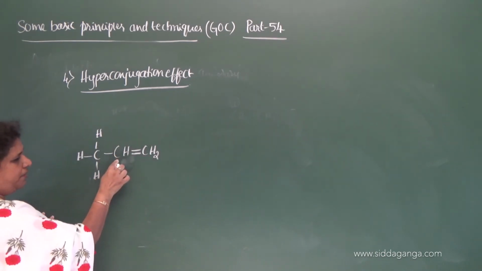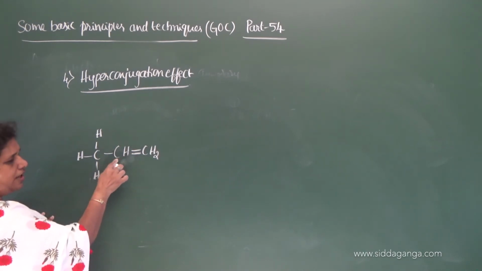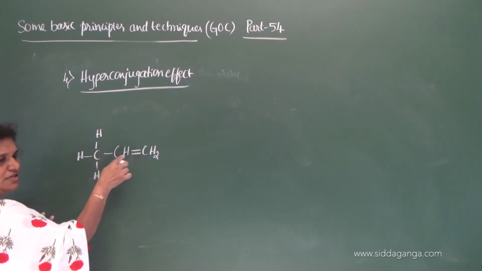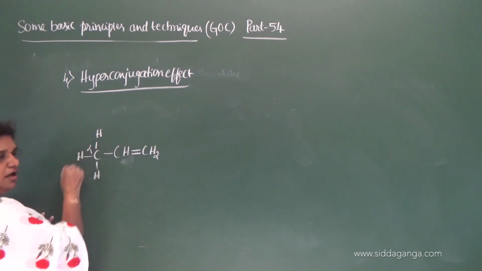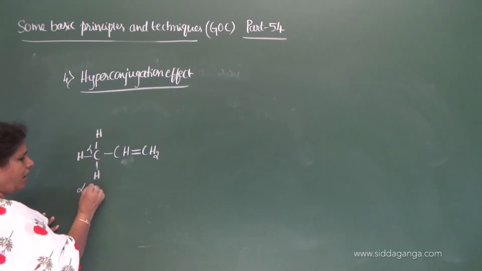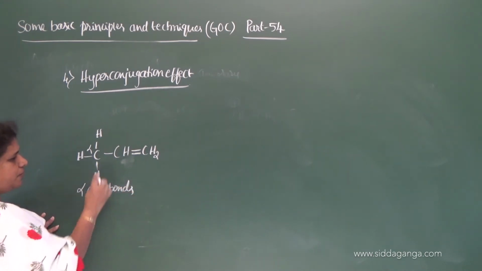Now, this carbon containing the functional group, and the carbon which is adjacent to the functional group is called alpha carbon, and the CH bonds are called alpha CH bonds. How many alpha CH bonds are there?